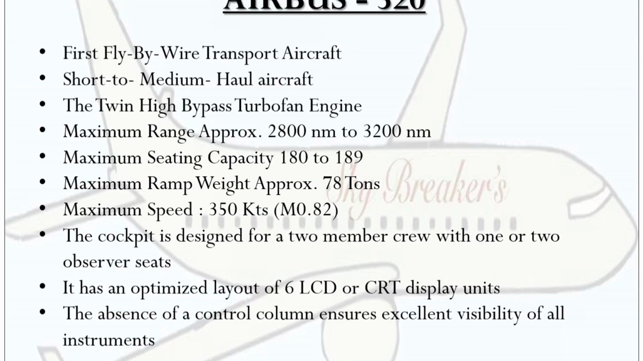The Airbus 320 was the first fly-by-wire transport aircraft. Normally, older aircraft controlled the aircraft using iron cables and pulleys, but the A320 was the first aircraft to use fly-by-wire systems, that is, replacing the iron cables and pulleys with sensors and wires. The advantages: it reduces the weight of the aircraft and it is easier to control.